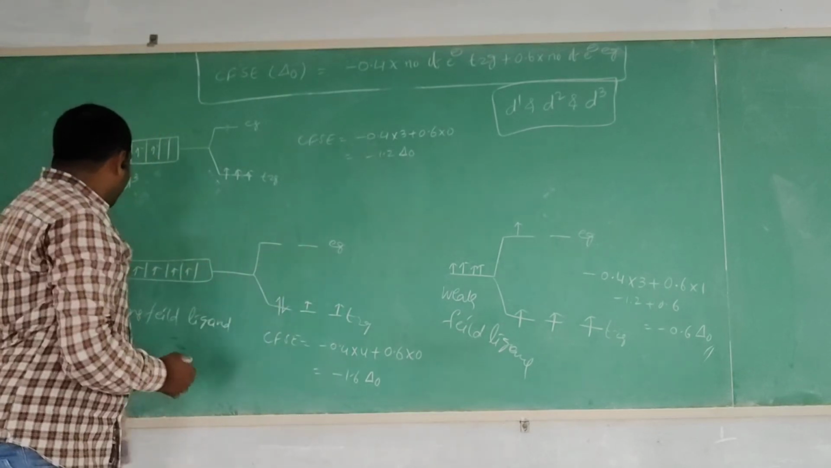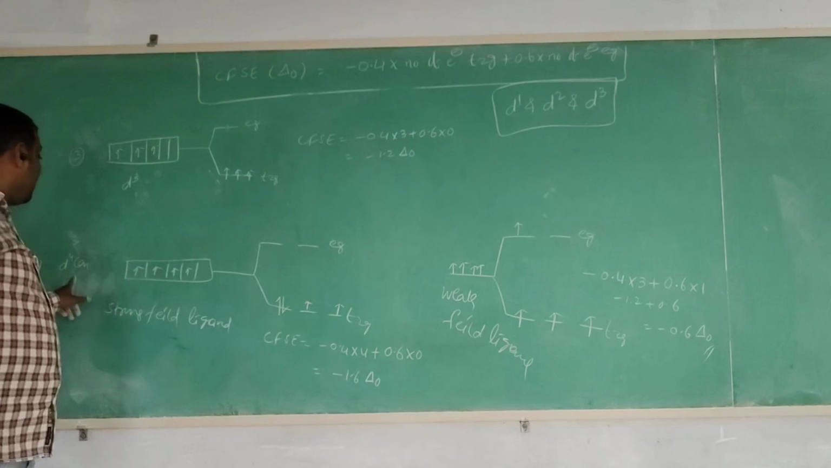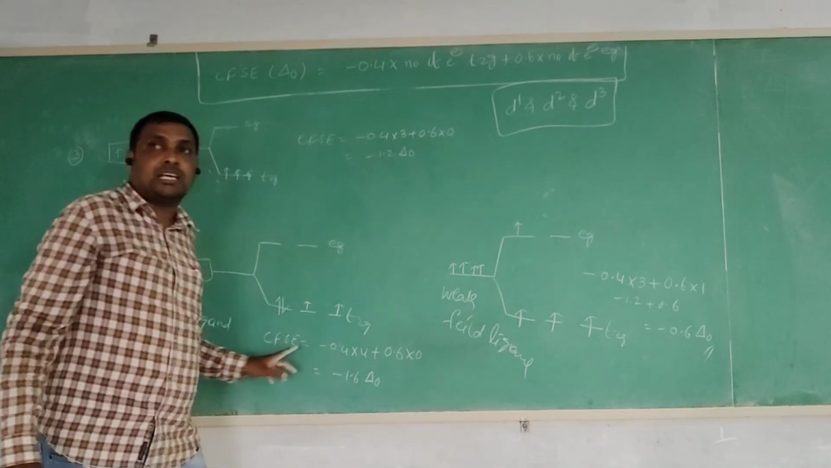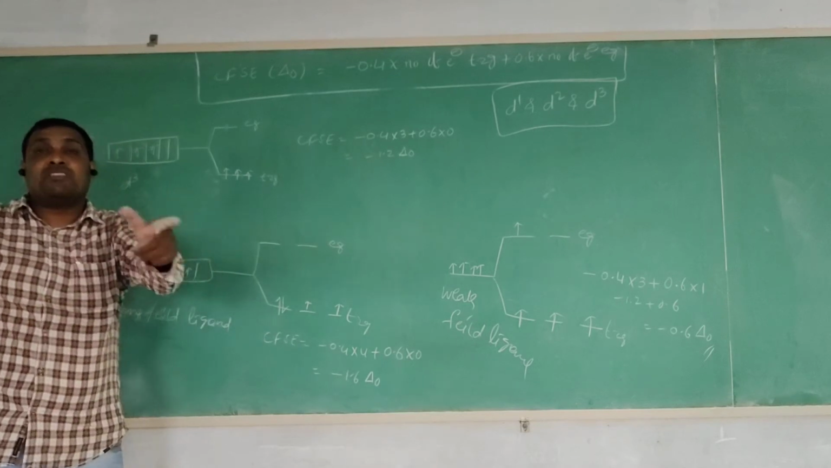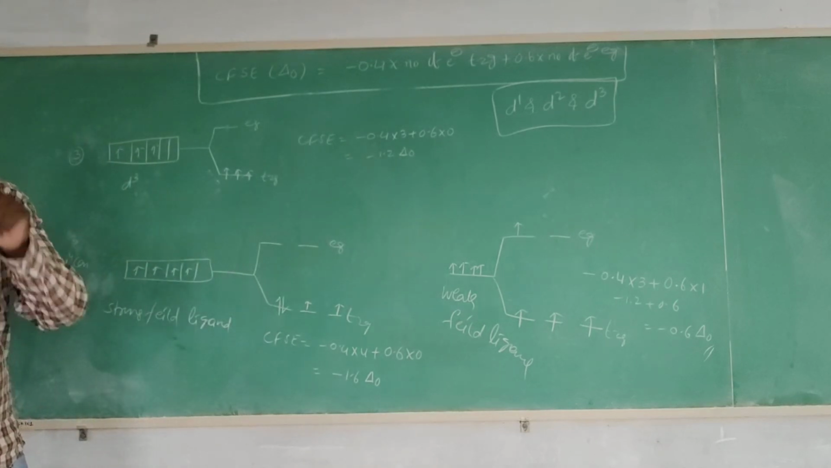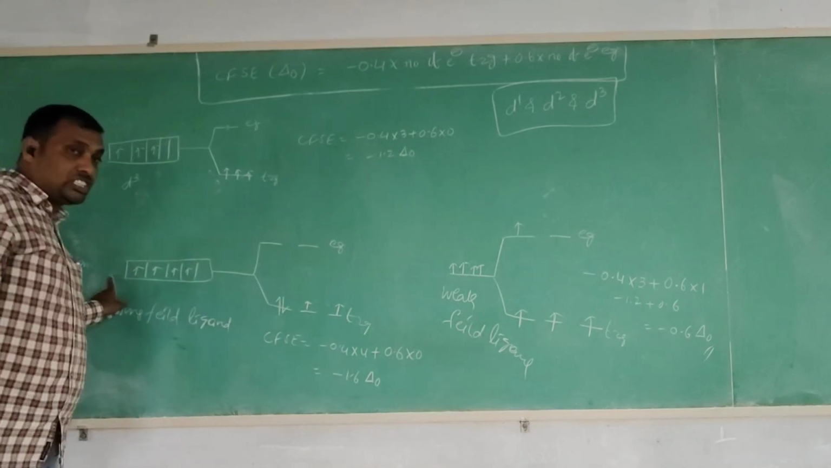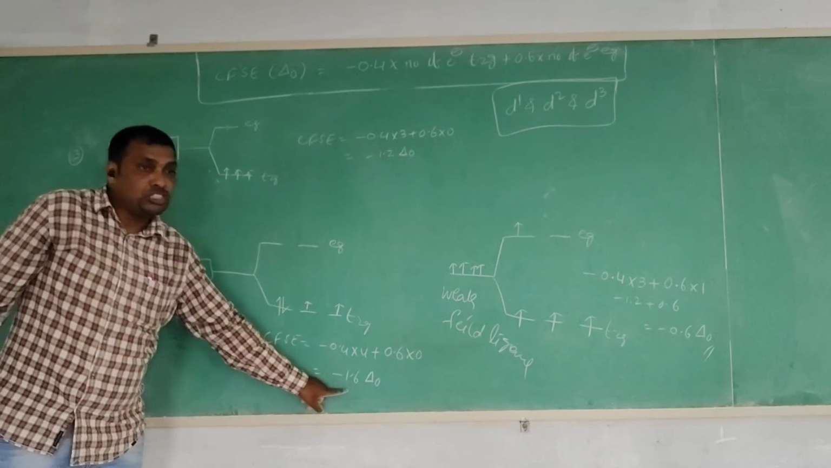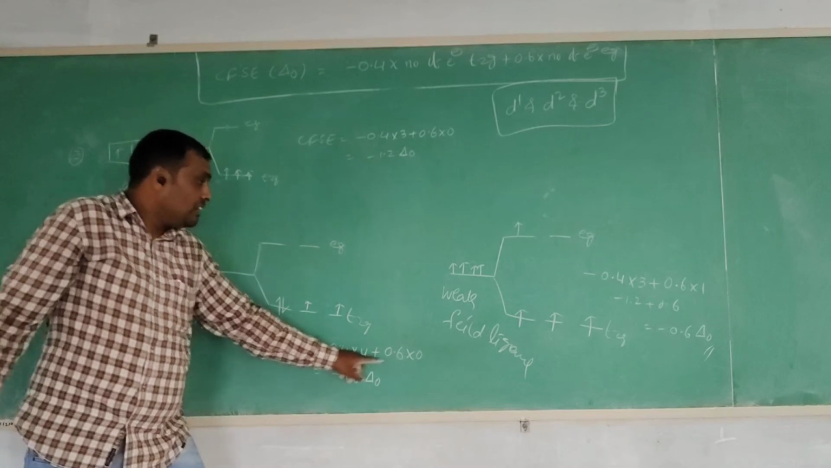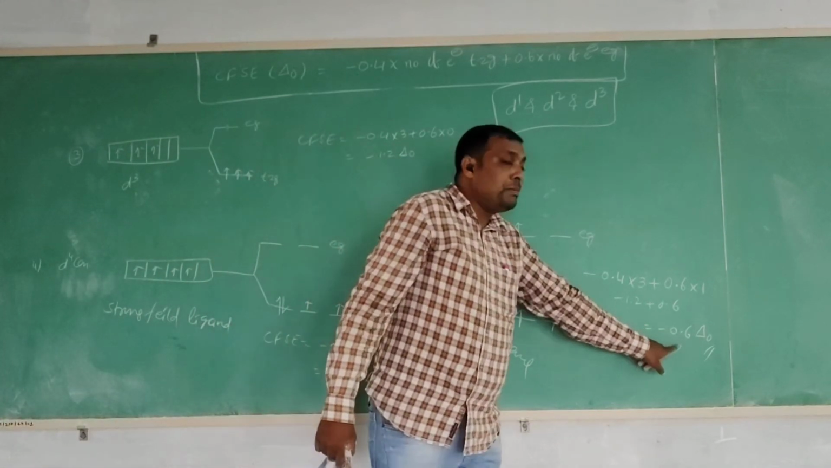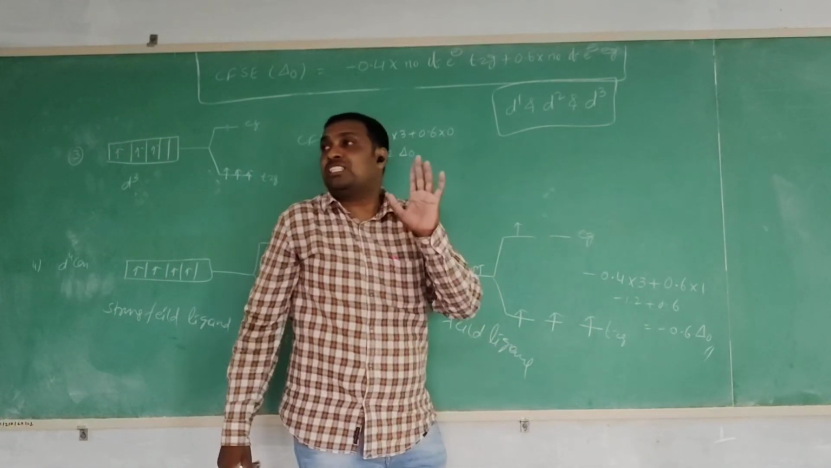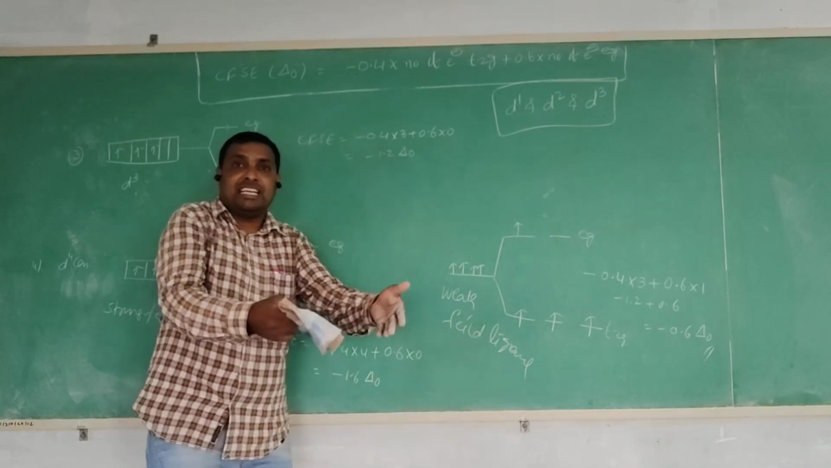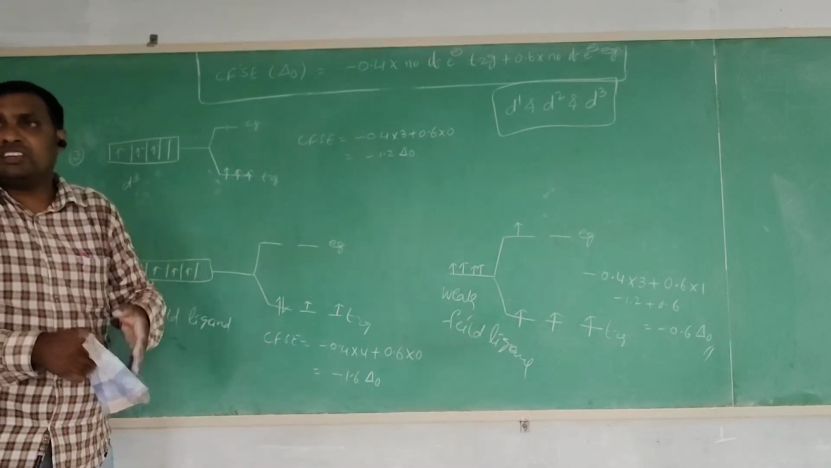But the difference is observed in the d4 configuration, where 2 types of crystal field stabilization energies are observed. For the same metal atom with d4 configuration, if a strong field ligand is present, the maximum crystal field stabilization energy is obtained, and if a weak field ligand is present, the minimum is obtained. The reason is the ligand effect, which we will discuss next, in strong field and weak field ligands.